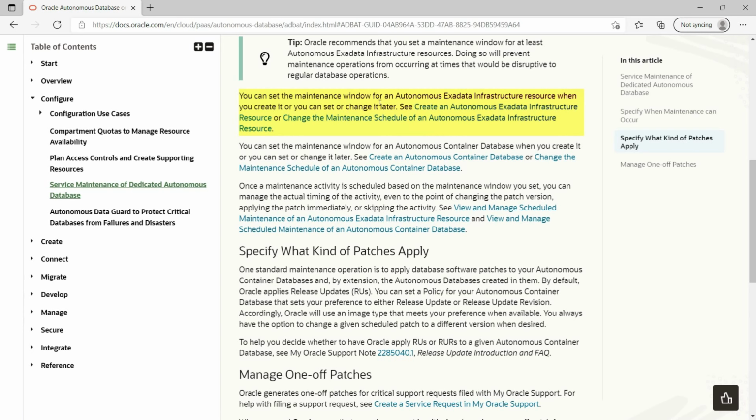You can set a maintenance window for an autonomous Exadata infrastructure resource when you create it, or you can set or change it later.